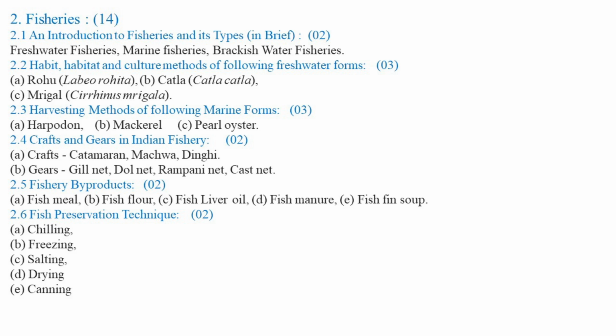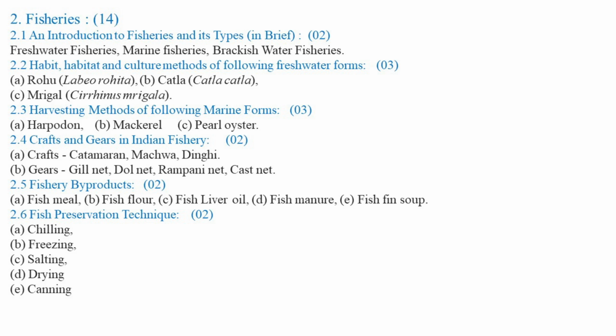So, in this topic, we are going to study habitat and culture methods or cultural aspects of these freshwater forms of fishes, that is rohu, katla, and mrigal, having zoological names such as Labeo rohita, Catla catla, and Cirrhinus mrigala. Then the next subtopic is harvesting methods of the following marine forms.